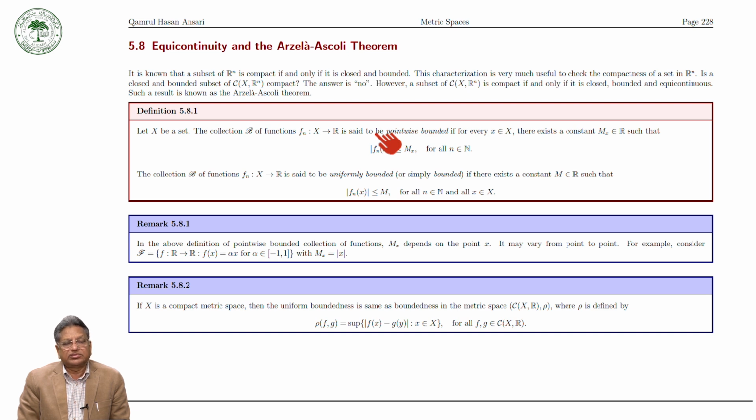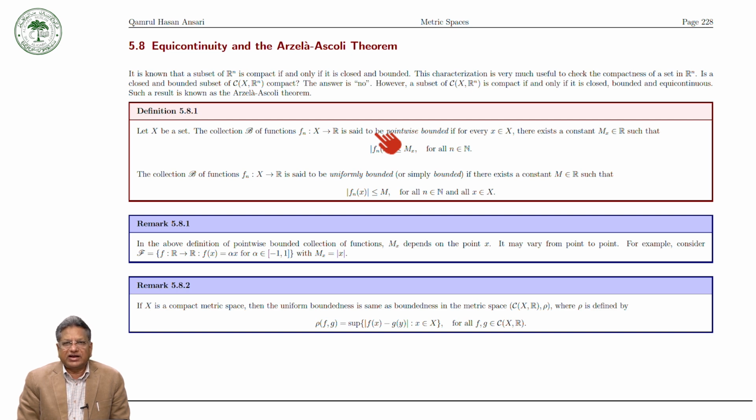The answer is no. However, a subset of C(X, Rn) is compact if and only if it is closed, bounded and equicontinuous.